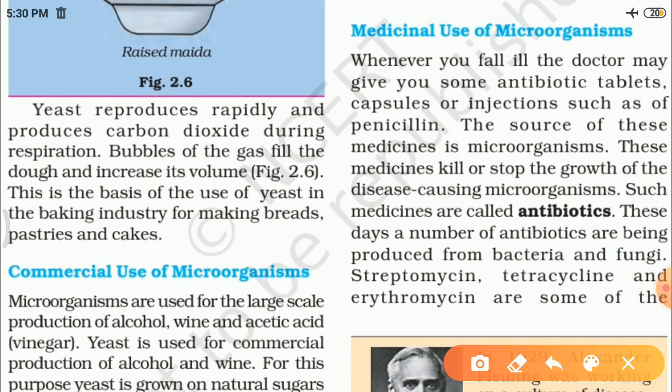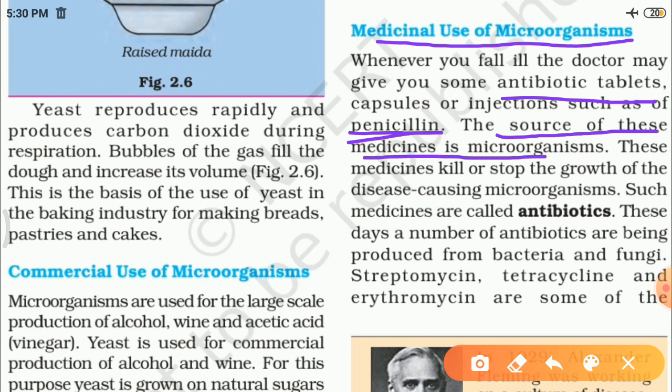Whenever you fall ill, the doctor may give you some antibiotic tablets, capsules or injections such as penicillin. One of the famous antibiotics is penicillin. The source of these medicines is microorganisms. These medicines kill or stop the growth of disease causing microorganisms.